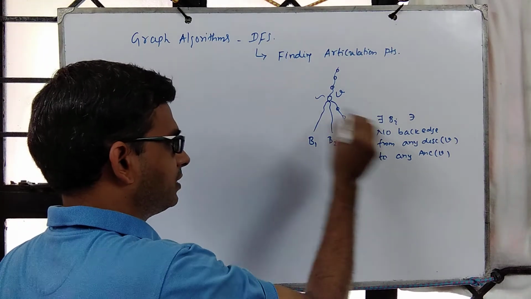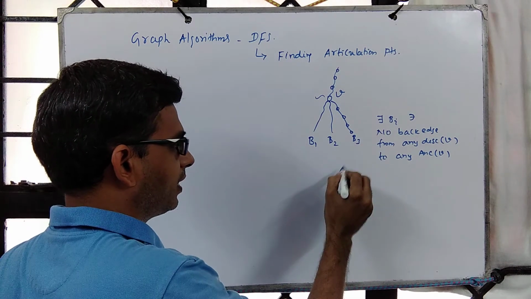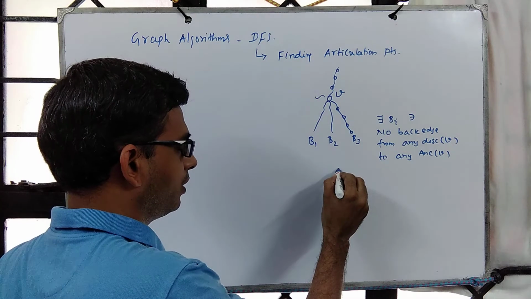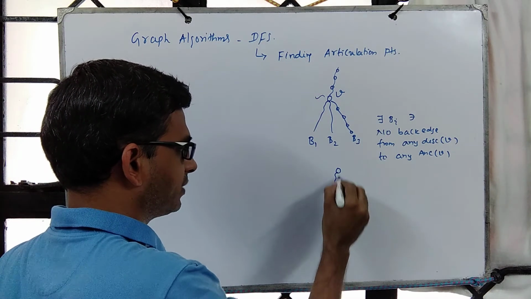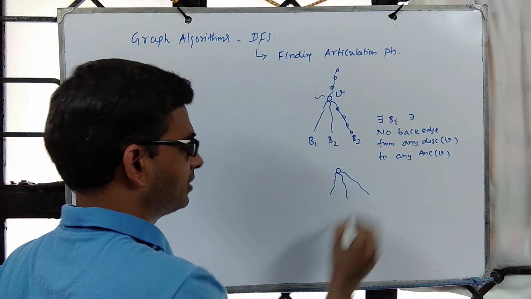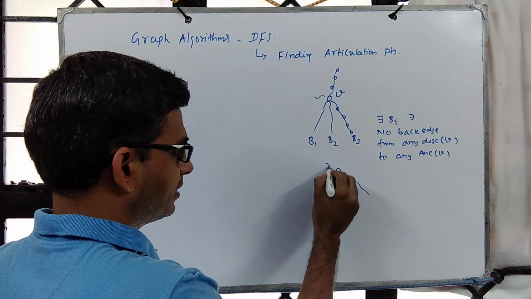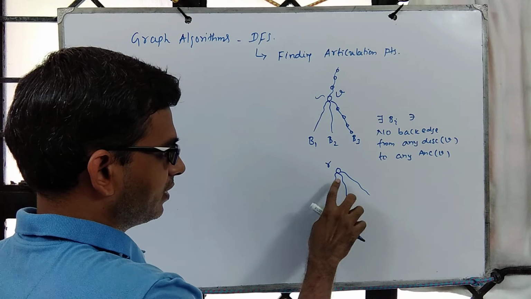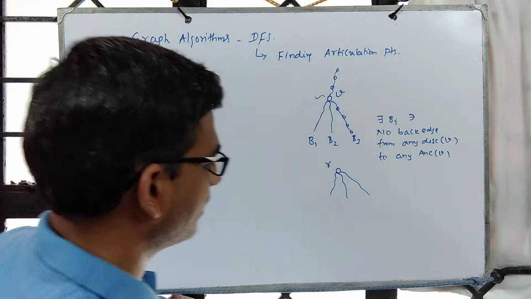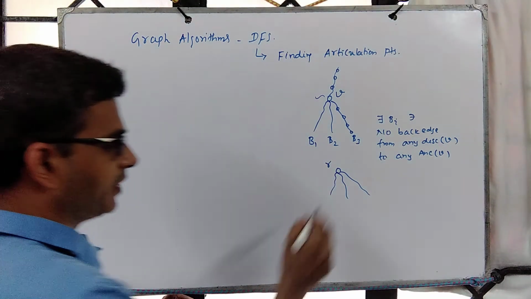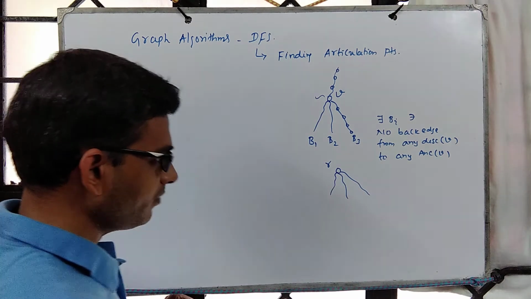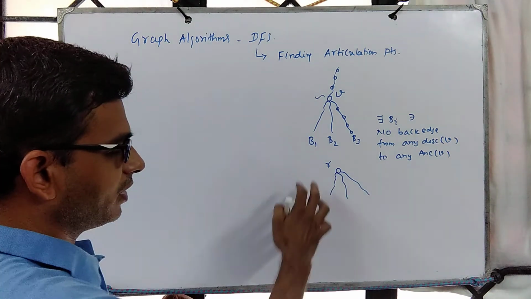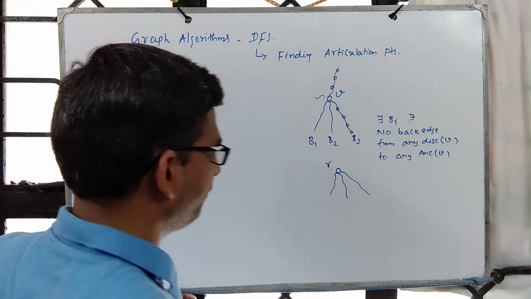And this rule is applicable for a non-root node. Suppose a root node has got at least 2 branches, or equivalently its degree is at least 2. Then when we remove this, we see that these branches will be disconnected. And so if the degree of the root is at least 2, then root is an articulation point.